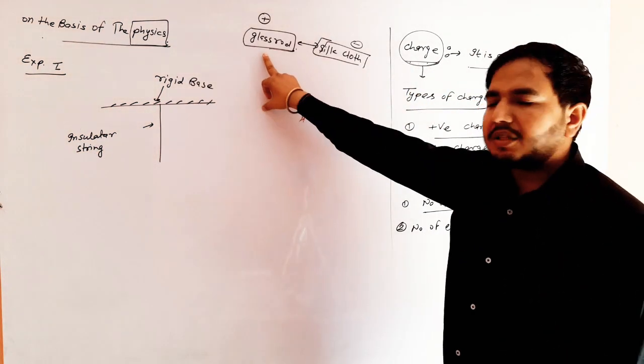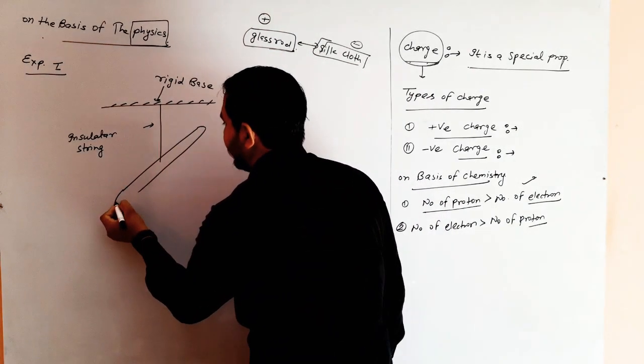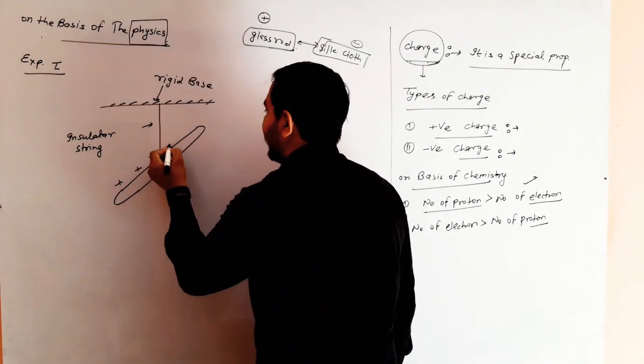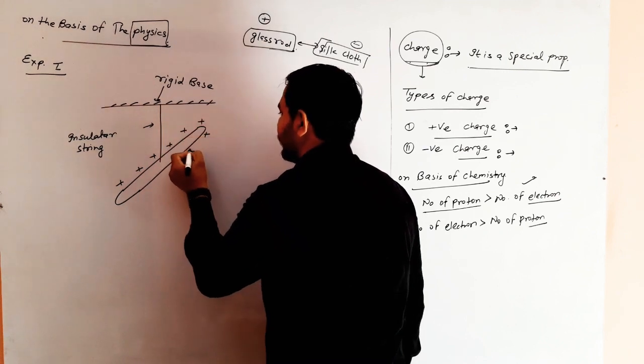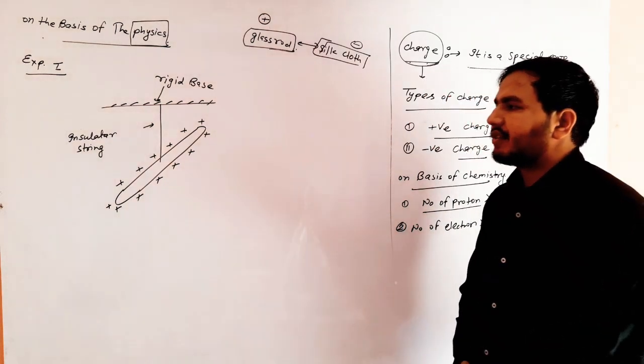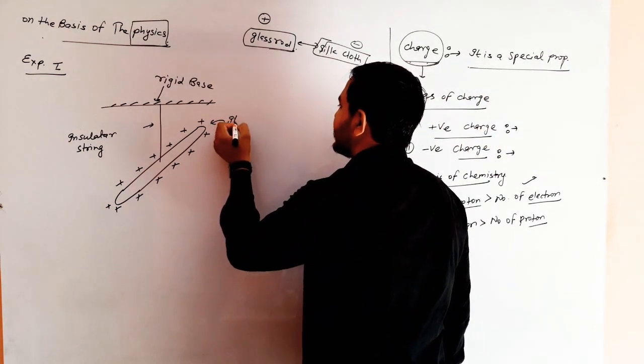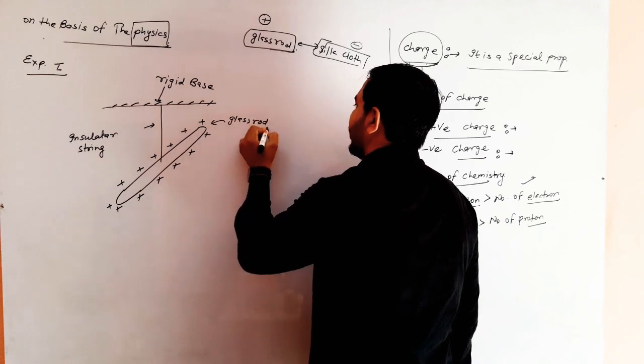Then this glass rod is freely hung with this insulator string. Clear? The nature of this glass rod is positive.